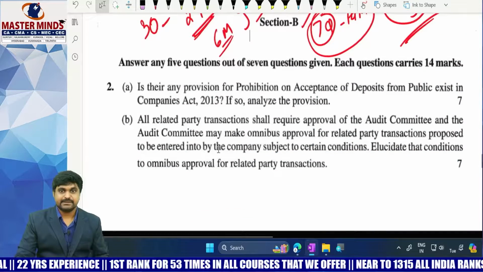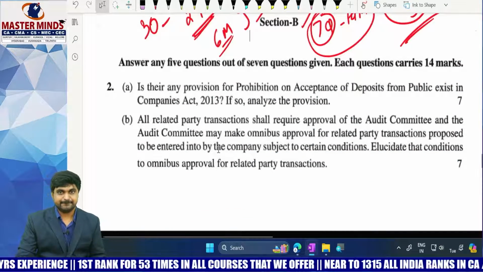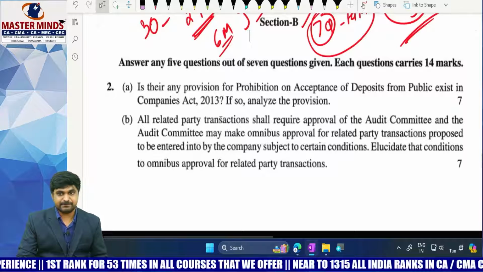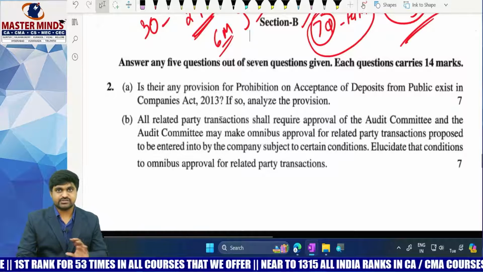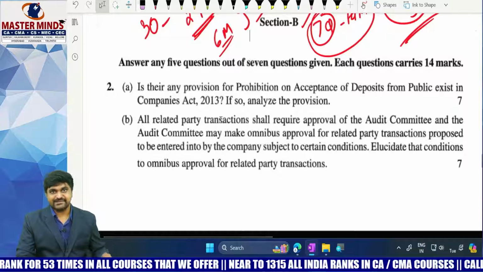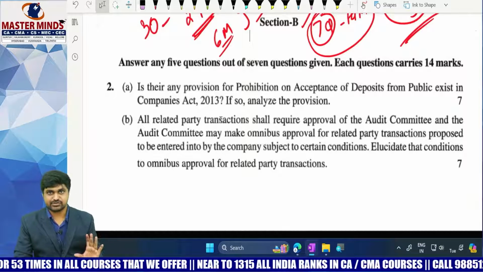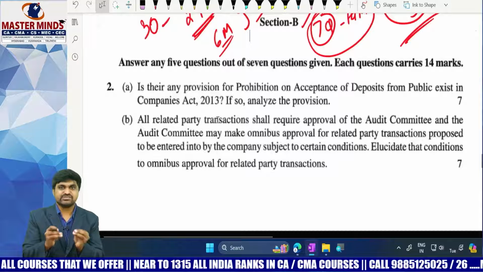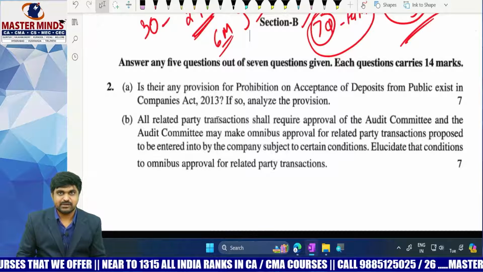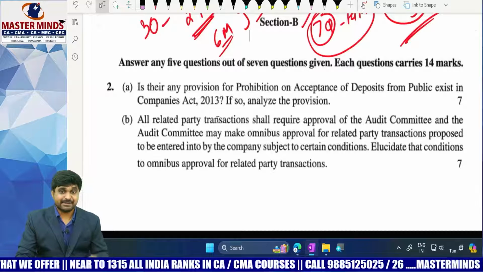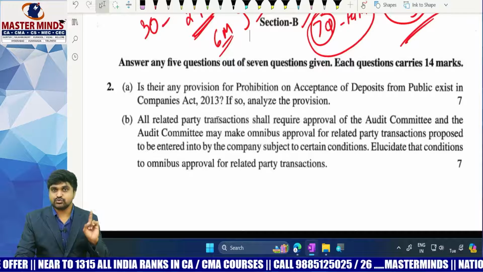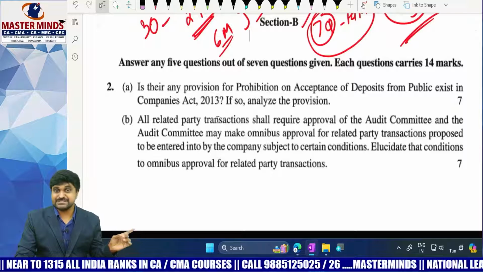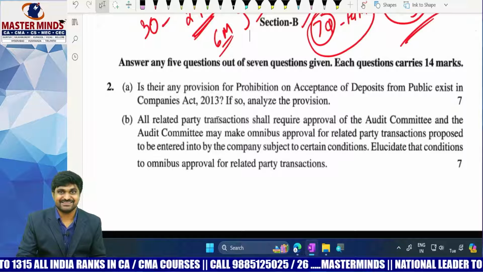Next one. Now let's see section B. In section B, all questions are descriptive type questions, some are theory questions and some are practical questions. In this paper, the majority of questions are theory questions only, and only a few are practical questions. But for the June 2023 attempt, the majority of questions were practical questions.